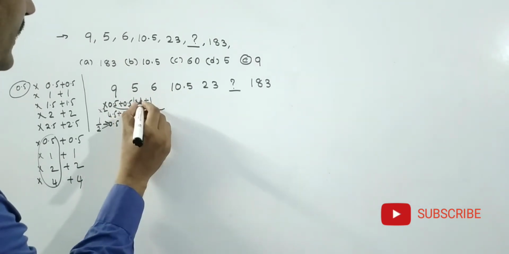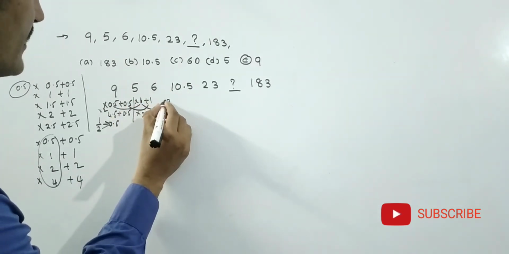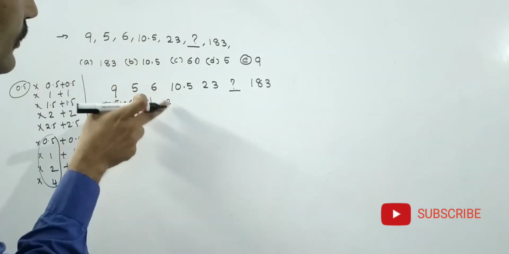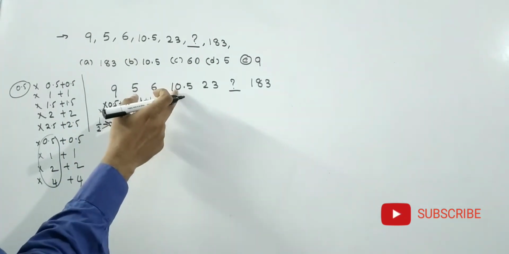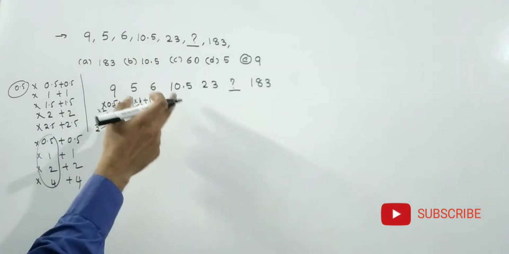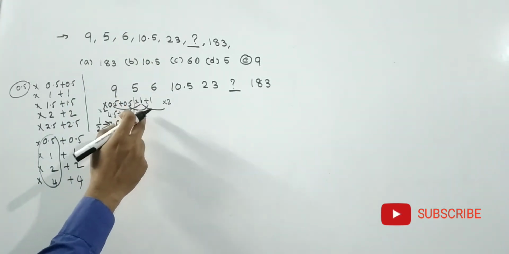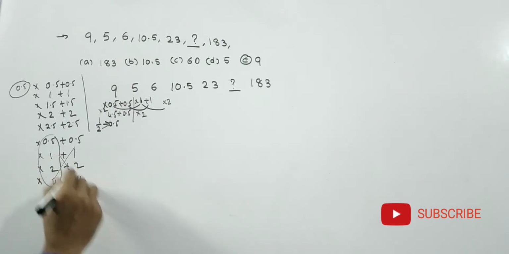Here 1 is there. That means 1 into 2, 2. See friends, 6 into 2 how much? 12. Here 10.5 is there. That means 12 is not correct. That means multiplying with 2 is not correct. So this is not correct.